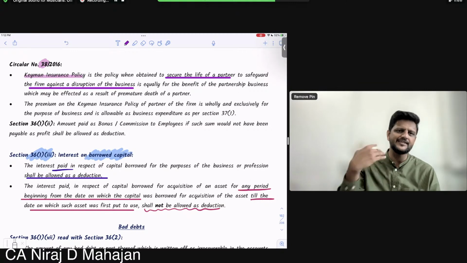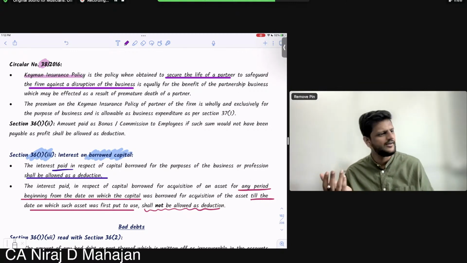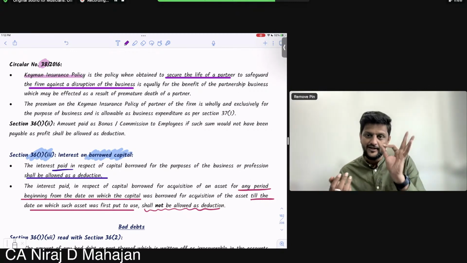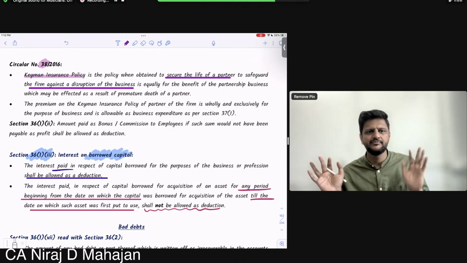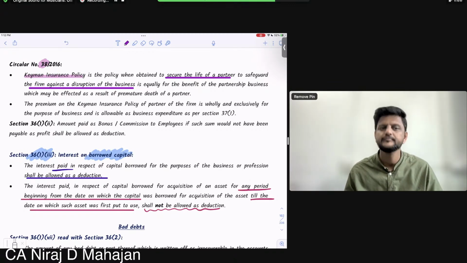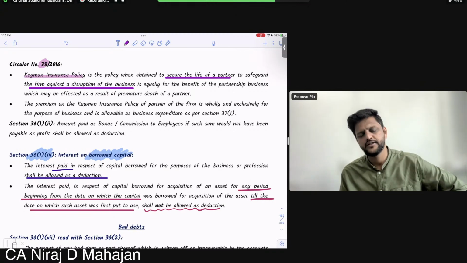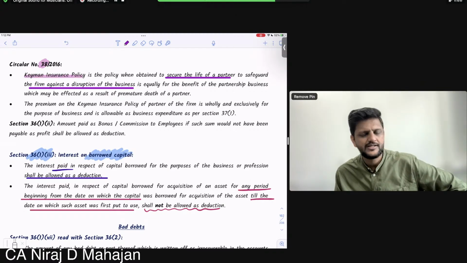So when the firm pays insurance premium, it is expenditure. So when they get the claim, it is income of the firm. Understood or no? All of you. Indrajit, Nitin, Khushbu, Mansi. Clear?